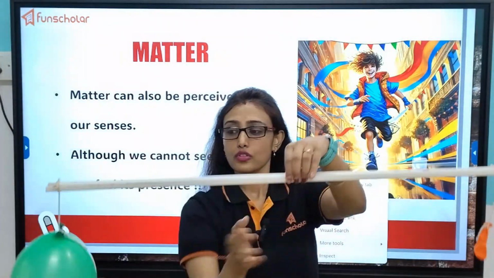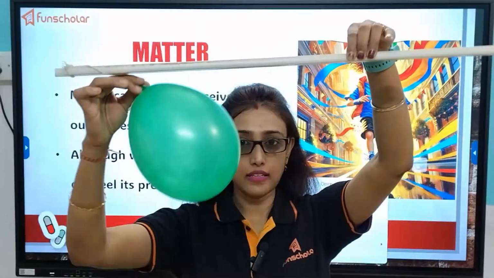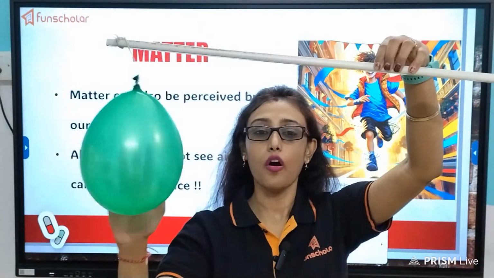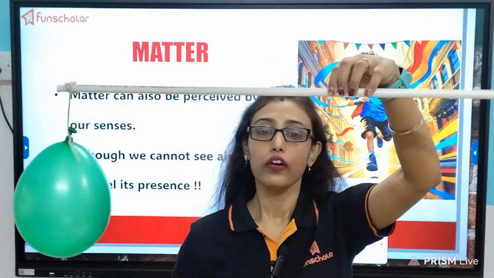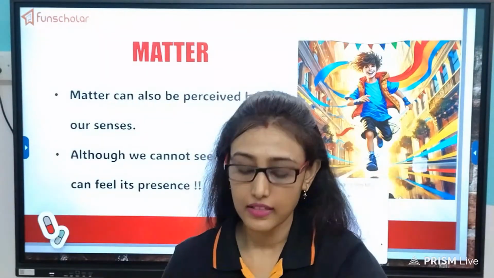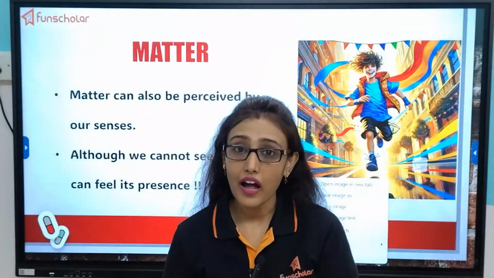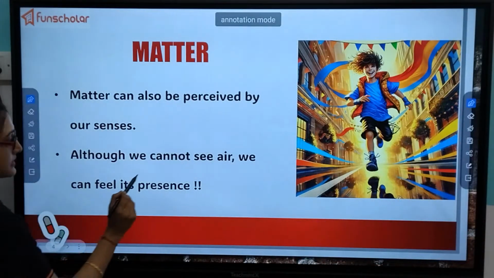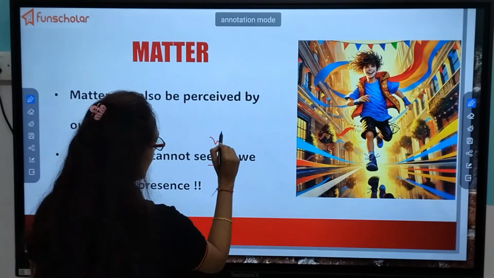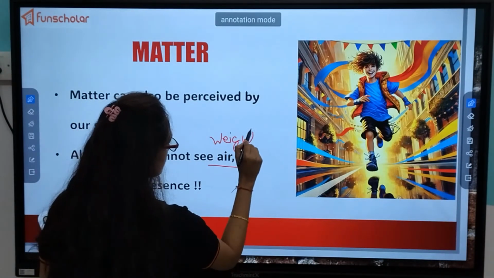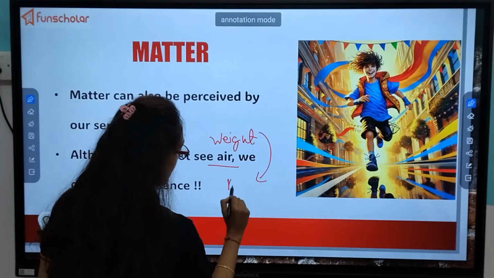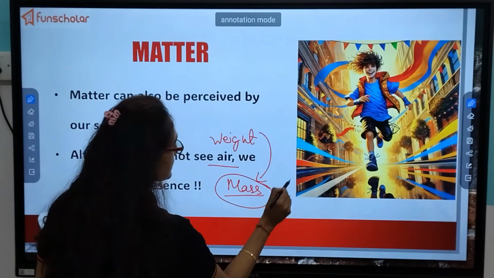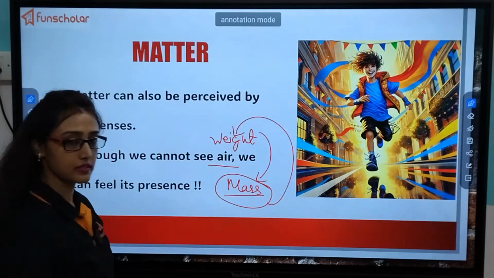Okay. So since there is some air present on this side and there is no air present on this side, this balloon will obviously be heavier than this one. From this experiment, we can conclude that air has what? Air has some weight. And what did I say? If a substance has weight, then it has some mass. And if a substance has mass, definitely it will have some weight. Okay?